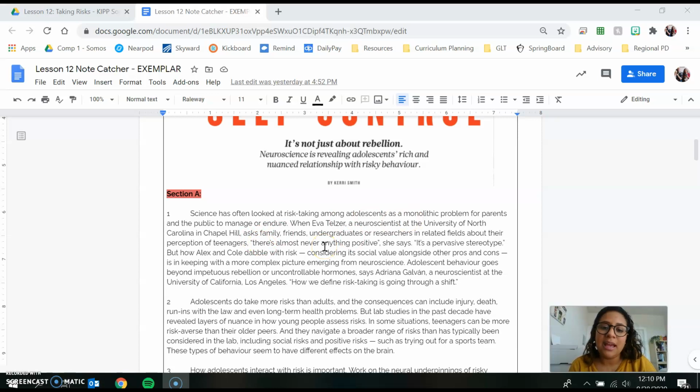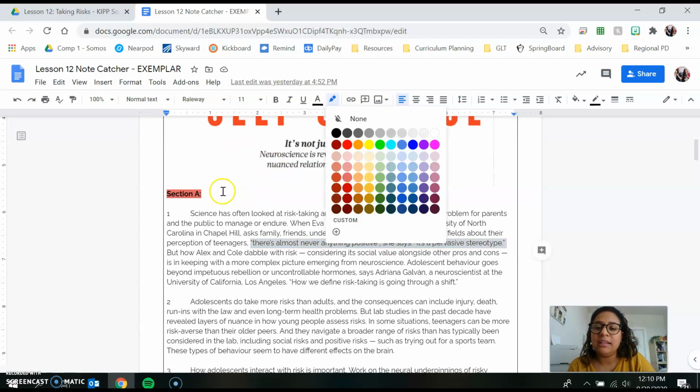This next sentence has a statement that I could use in an essay about this topic. When Eva Telser, a neuroscientist at the University of North Carolina in Chapel Hill, asks family, friends, undergraduates, or researchers in related fields about their perception of teenagers, there is almost never anything positive, she says. It's a pervasive stereotype. So this right here is an opinion that I am going to highlight in green.